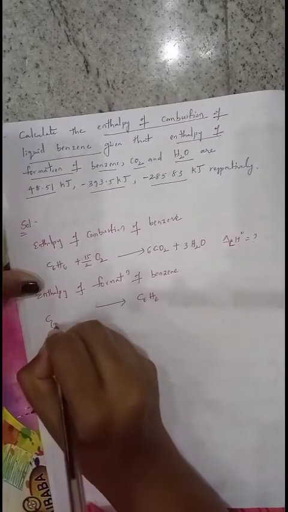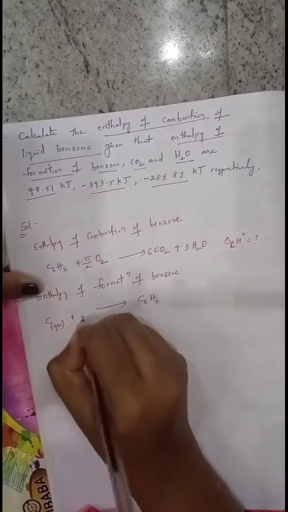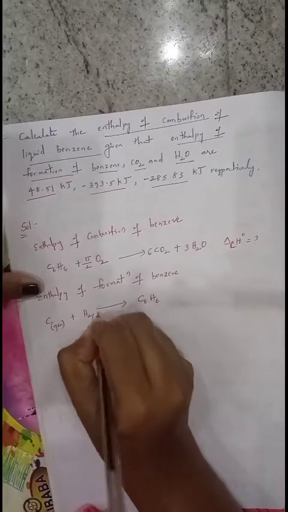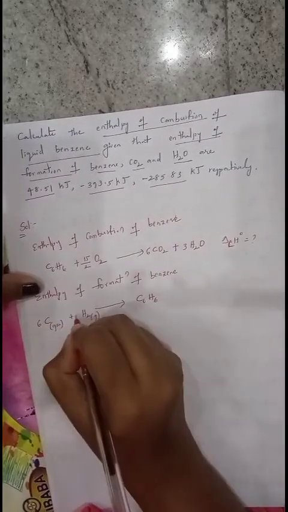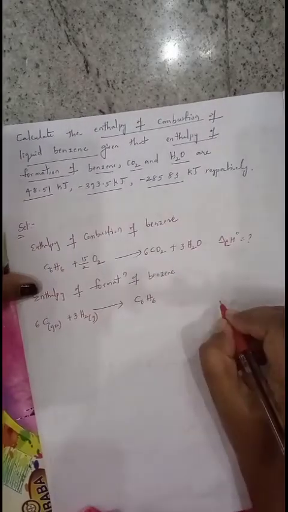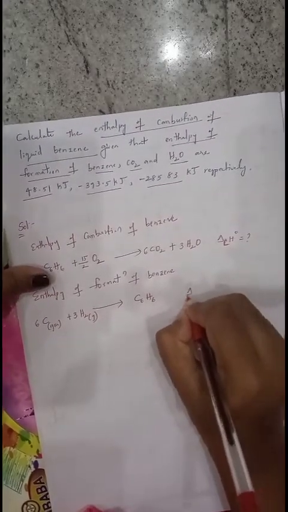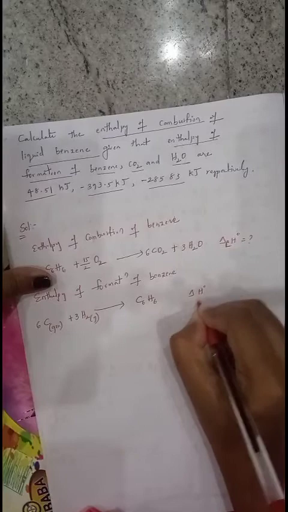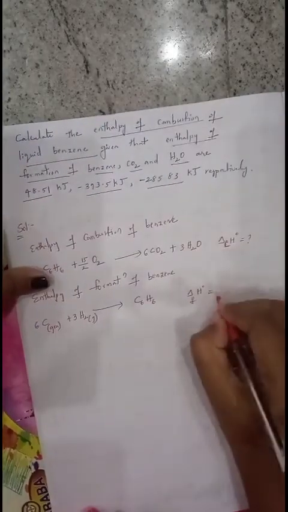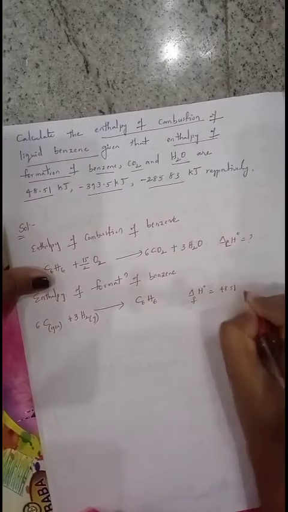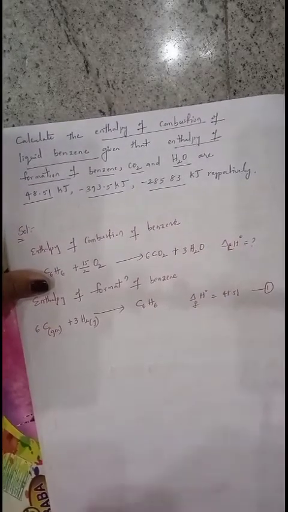Carbon is always present in the form of graphite. Hydrogen is present in the form of H2 gas. Totally 6 carbons, right here 6. Hydrogen 6, so here 3 to balance. Then the enthalpy of formation, delta H naught F value for this is given as 48.51 kilojoules. Consider it as the first equation.